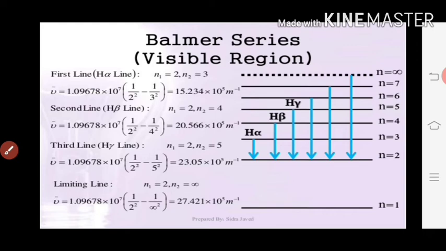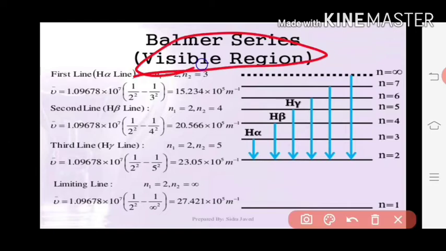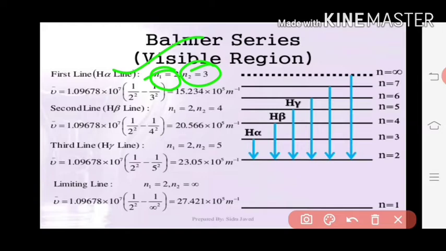So next, the Balmer series, this is a very important series. It is present in the visible light, as you can see, because it is present in visible light. Here n1 is equal to 2, and n2 is 3, 4, 5, giving the lines. The first line is called the H alpha line. The problem they will ask is to calculate the wavelength of the H alpha line. The H alpha line is when the electron jumps from the n2 state to the n1 state.